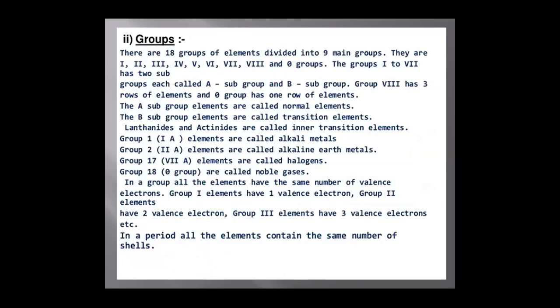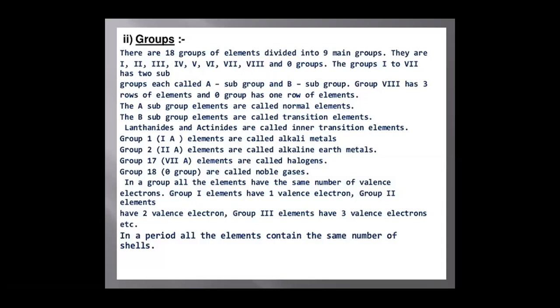Now there are 18 vertical groups called main groups. They are group 1, 2, 3, 4, 5, 6, 7, 8 and the 0 group. Groups 1 to 7 have two subgroups each, called the A subgroup and the B subgroup. Group 8 has 3 rows of elements and the 0 group has 1 row of elements. A subgroup elements are called normal elements and B subgroup elements are called transition elements. Lanthanides and actinides are called inner transition elements.